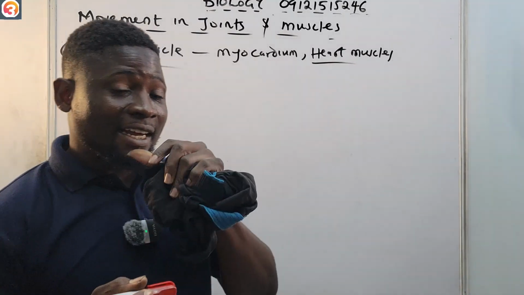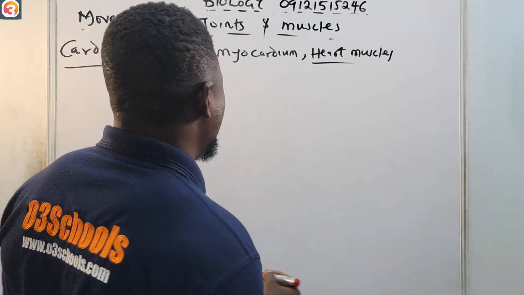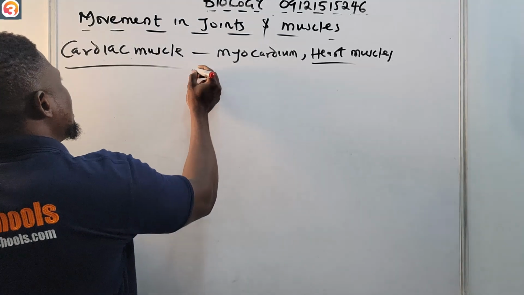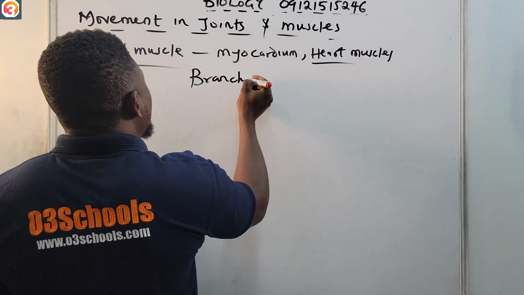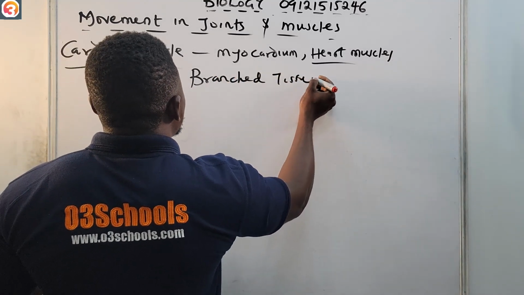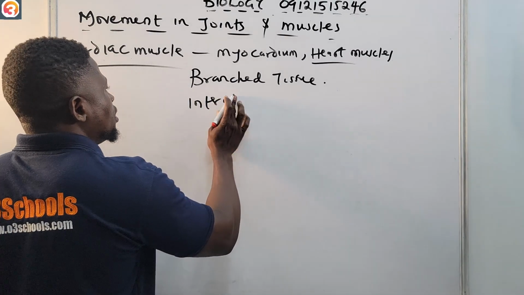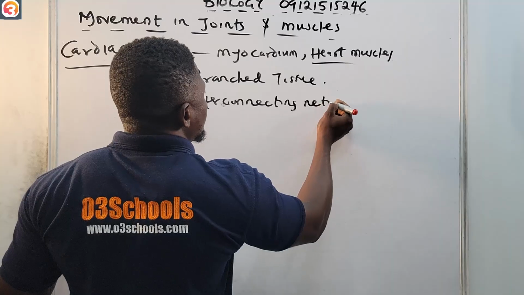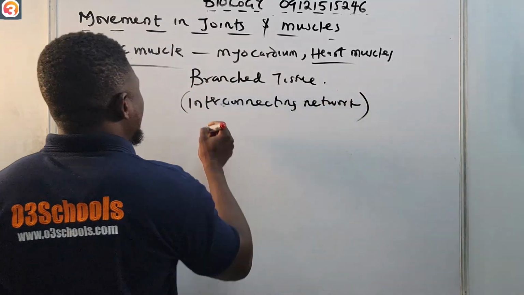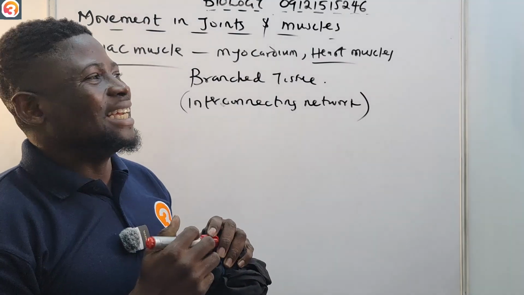The cardiac muscle is located in the heart, and it has a branched tissue that forms an interconnecting network.